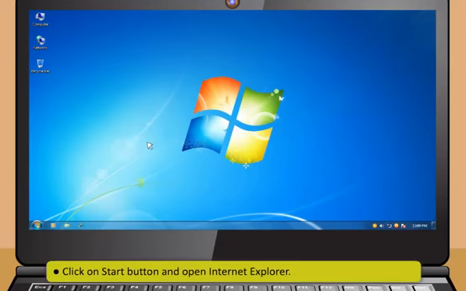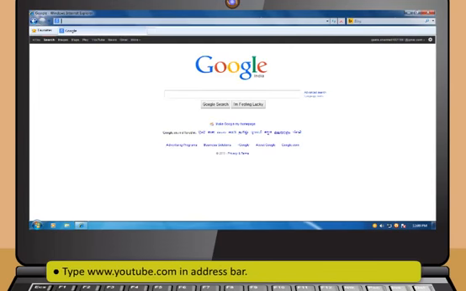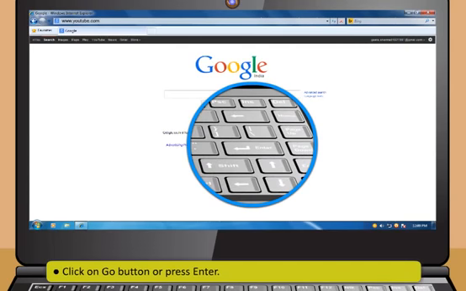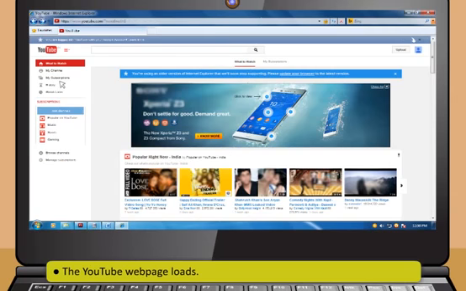First, click on Start button and open Internet Explorer. Then type www.youtube.com in address bar and click on Go button or press Enter. The YouTube web page loads. You can see the search bar on top of the page.